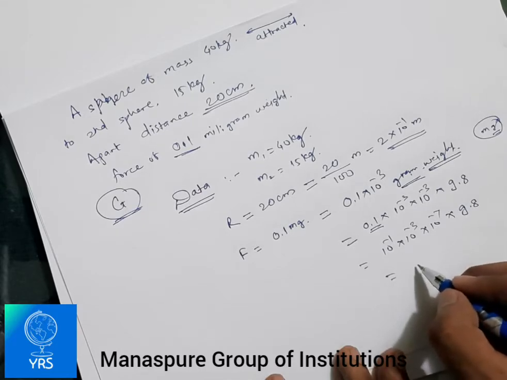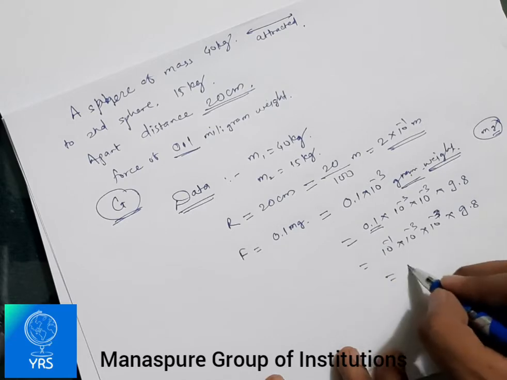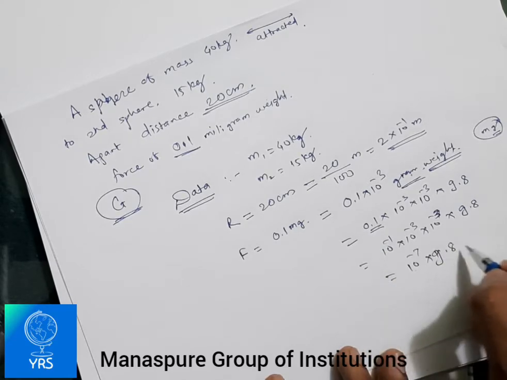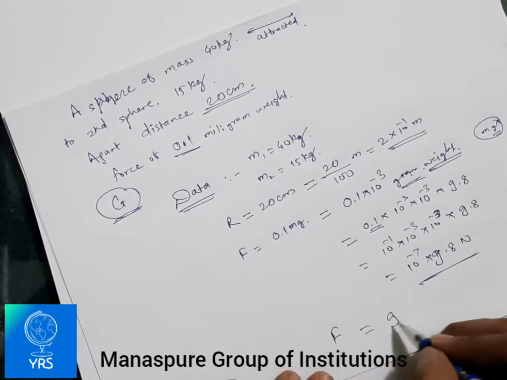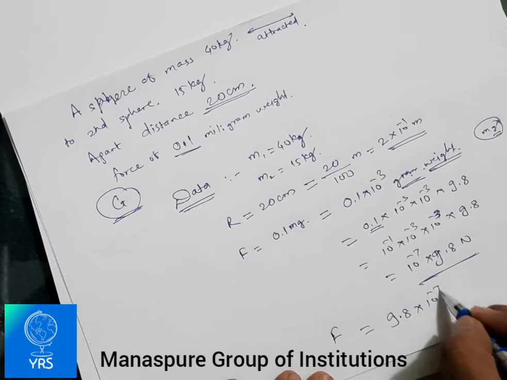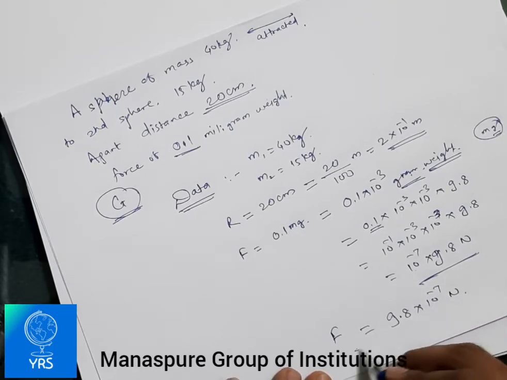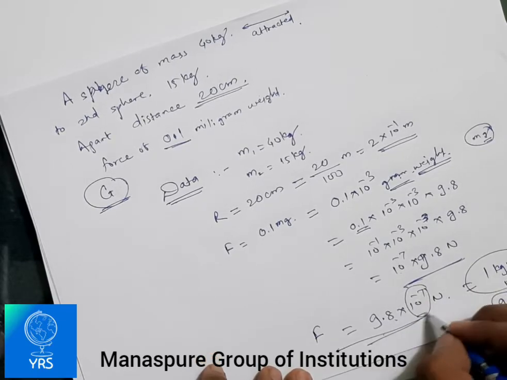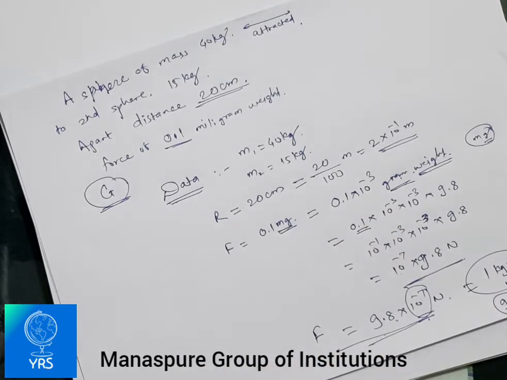It becomes in all, sorry, 10 raised to minus 3. So minus 3 minus 3 minus 1, 10 raised to minus 7 into 9.8. Force is calculated in Newton. So the data for our force is 9.8 into 10 raised to minus 7 Newton. 9.8 is 1 kg Newton, and this 10 raised to minus 7 should be used for the milligrams over there, okay. So this is the data we got.